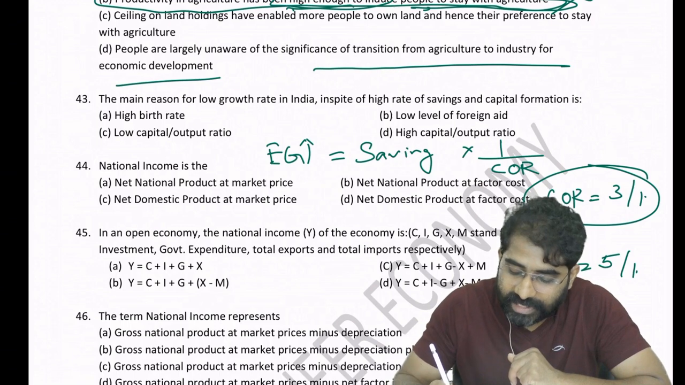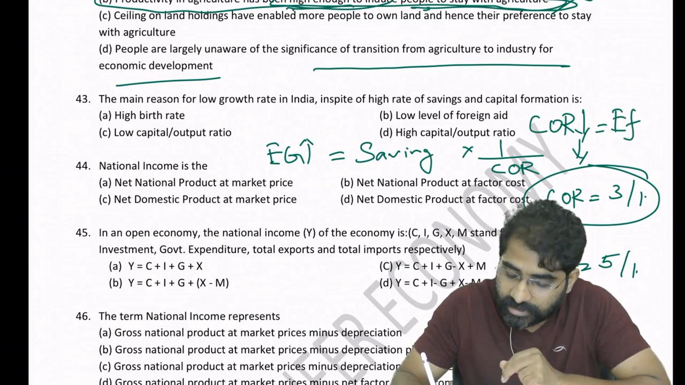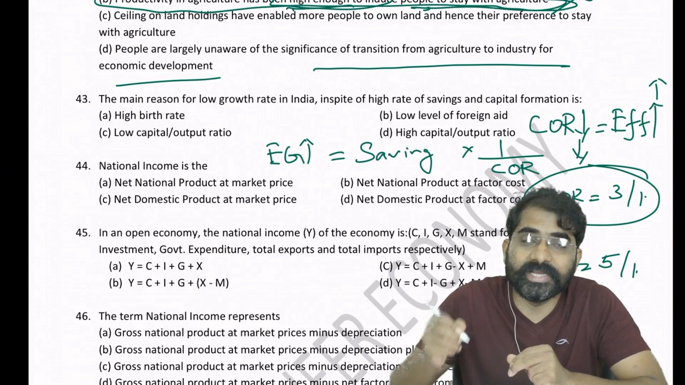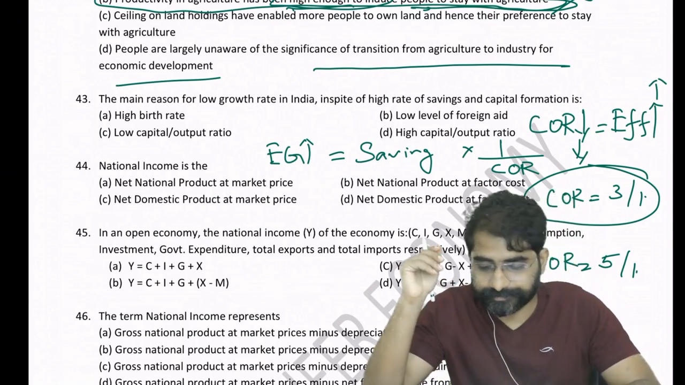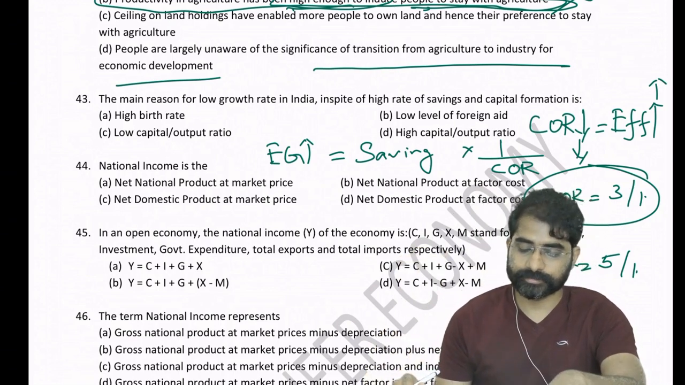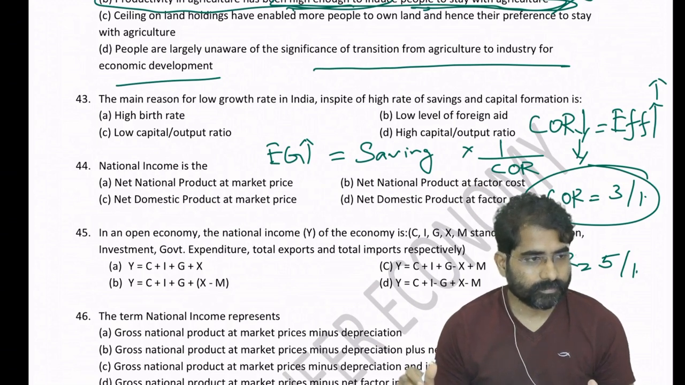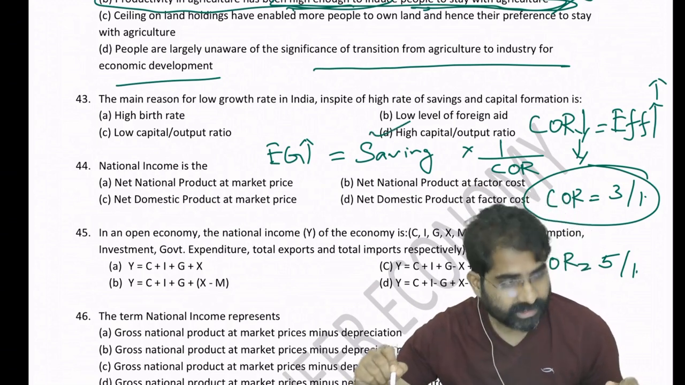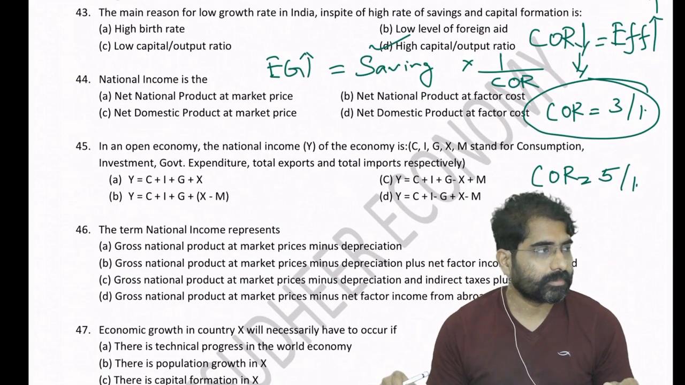Developed countries have lower capital output ratios and more efficiency. Developing countries like India have higher capital output ratios, which means they are more inefficient. Now go to question number 43 and mark the answer. Inefficiency. Okay. Question number 44.